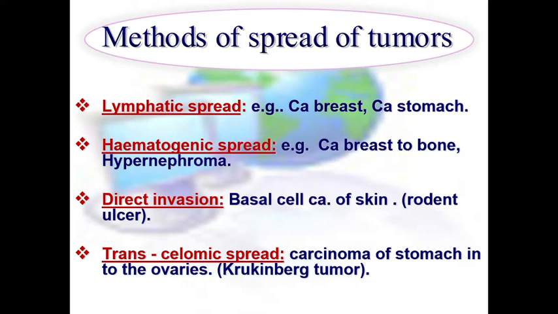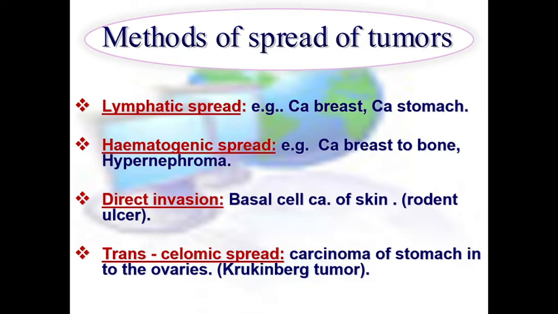The first one is the lymphatic spread. The cells will shed and go through the lymphatic channels into the nearby lymph nodes. Examples are carcinoma of the breast and carcinoma of the stomach.